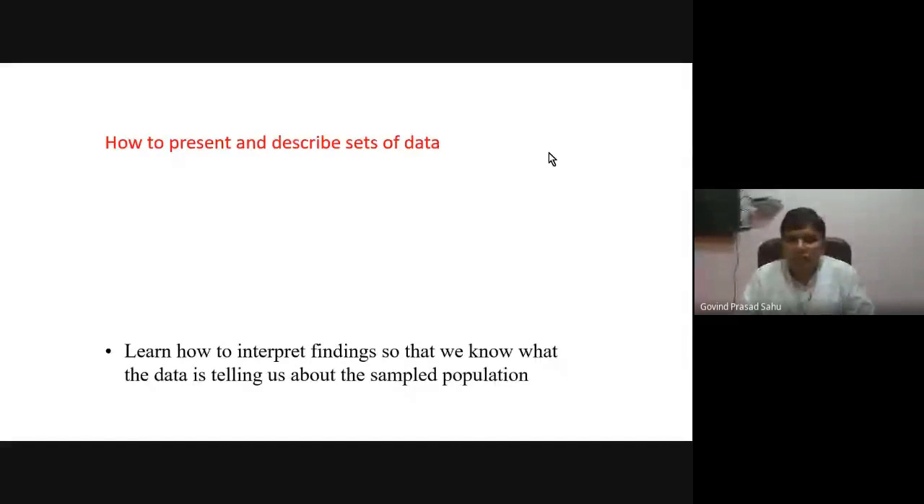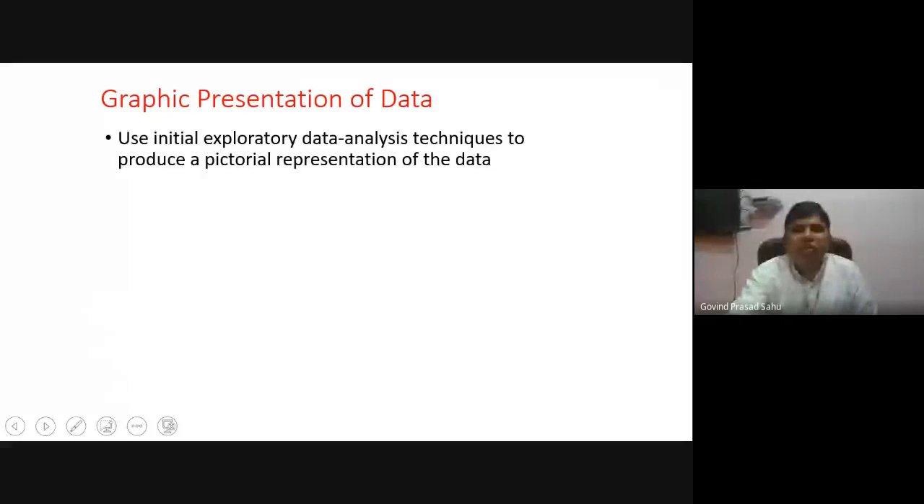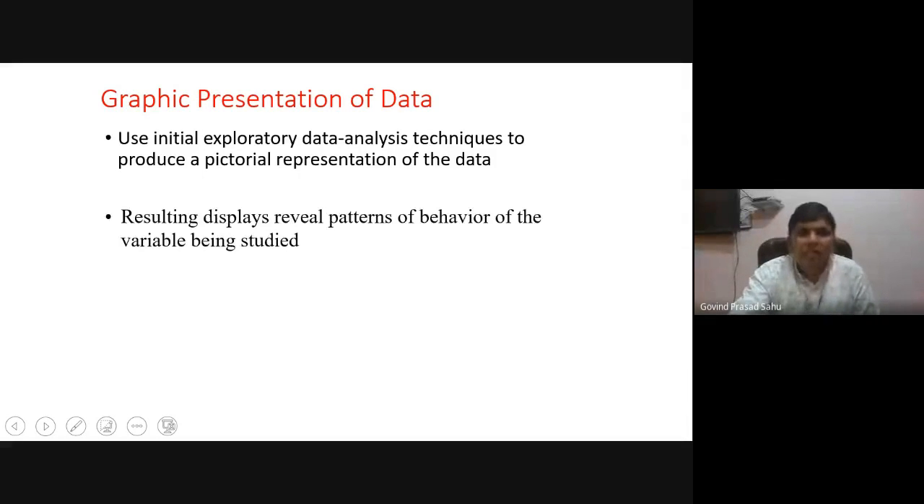So how do we interpret findings so that we know what the data is telling us about the sampled population? That is the question. Once we have the data, how do we describe it? One way is graphical presentation of data. In this, we usually use initial exploratory data analysis techniques to produce a pictorial representation of the data.